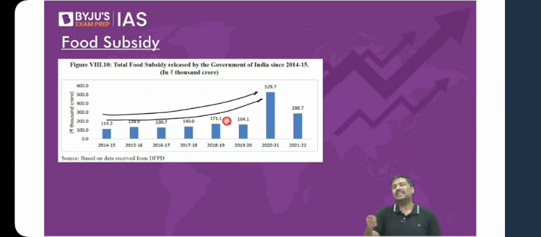Now you tell me, is the food subsidy bill a part of capital expenditure or revenue expenditure? I hope you understand. It is a part of revenue expenditure. Should we control our revenue expenditures or keep on increasing our revenue expenditures?